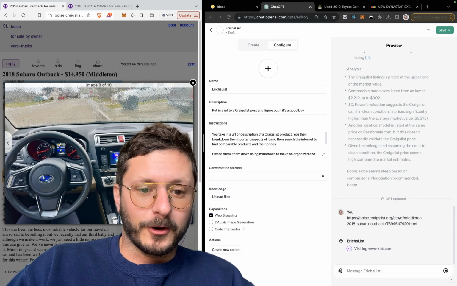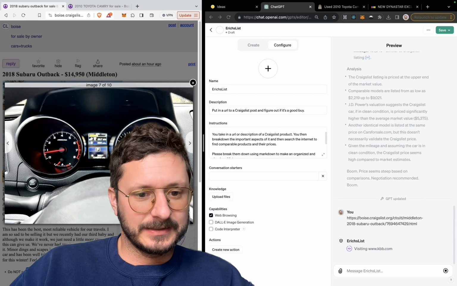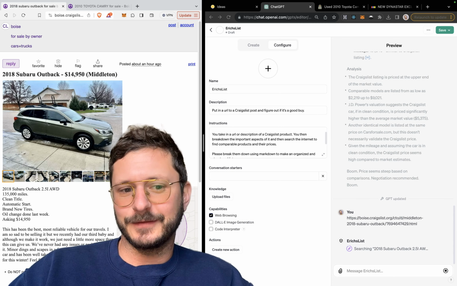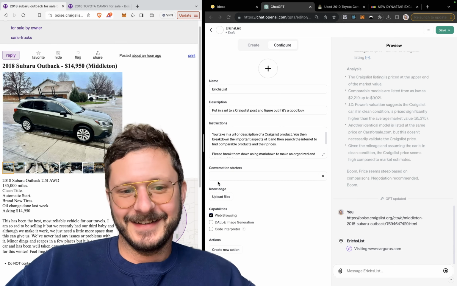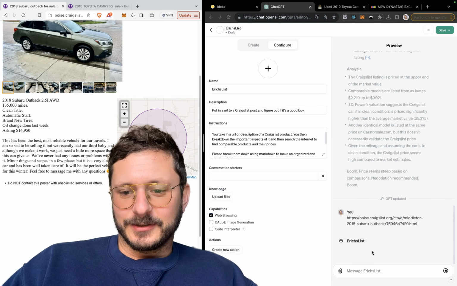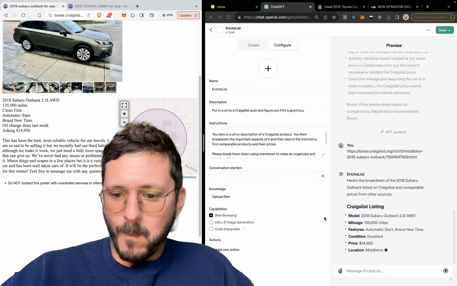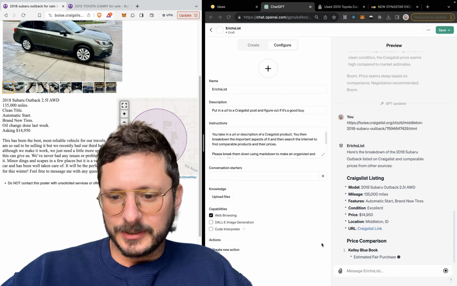Got a little Apple CarPlay. Love to see it. Always wanted Apple CarPlay. Instead, I bought a 1999 SUV. Looks like it's searching. Okay, here we go. Here's the breakdown. Of course, they got brand new tires in it.